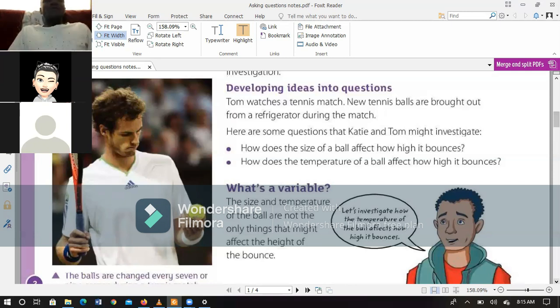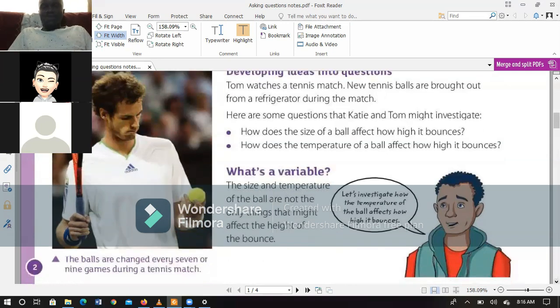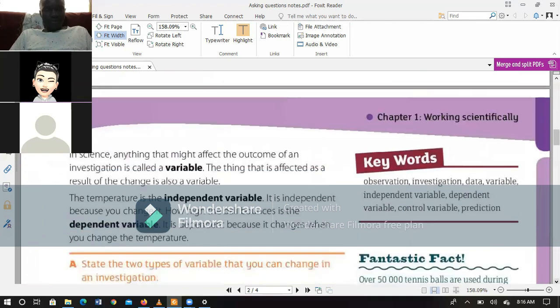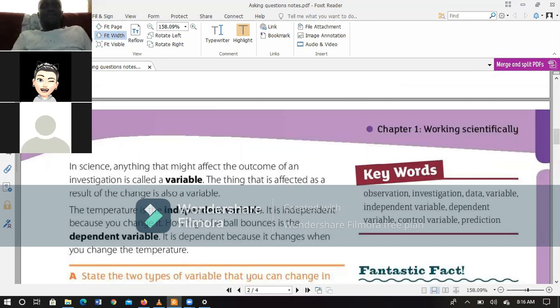Now, after the question leads us to an investigation, it takes us to the next phase, which is what is a variable. When carrying out a scientific investigation, you always have what are called variables. Variables are factors. Here we have a definition of a variable: anything that can affect, or that might affect, the outcome of an investigation is called a variable.